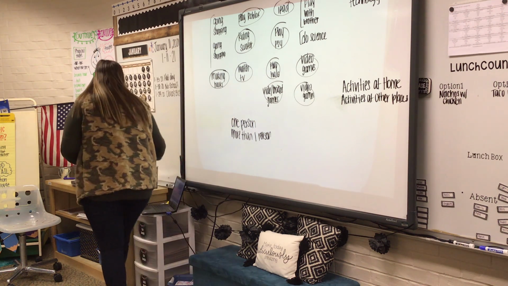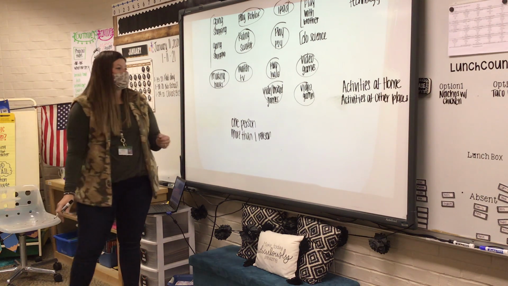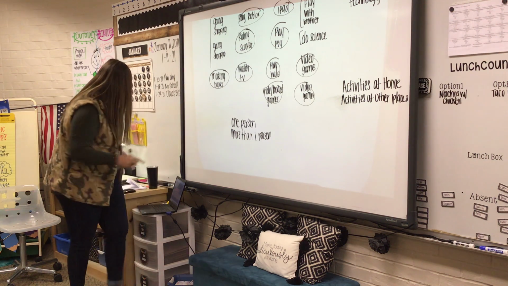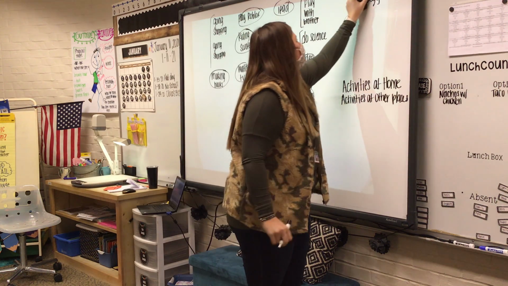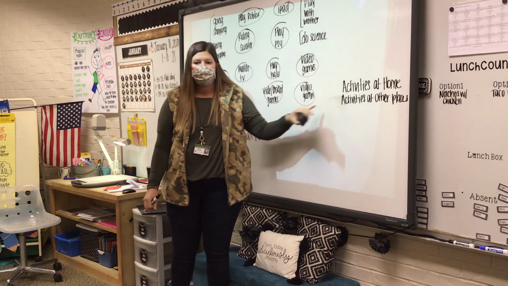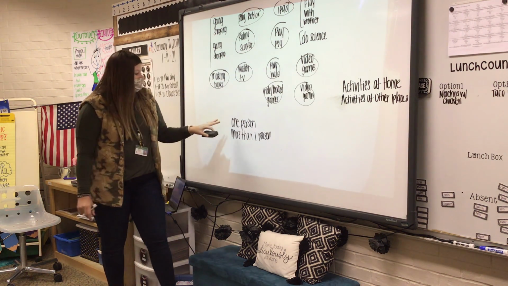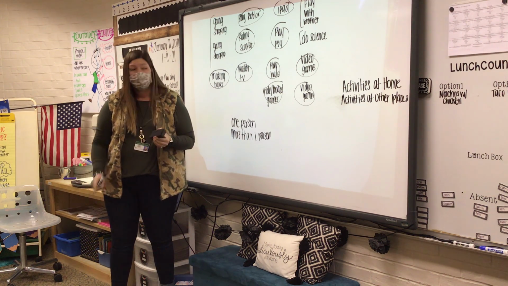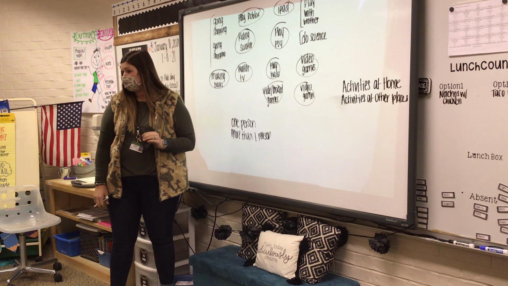Is there any other categories that you think we could use? Okay, now let's decide which categories we like, because we couldn't finish that one out because the other ones didn't really go together. We couldn't do one technology. Do we want to use activities at home and activities at other places for our categories, or do we want to use one person or more than one person?